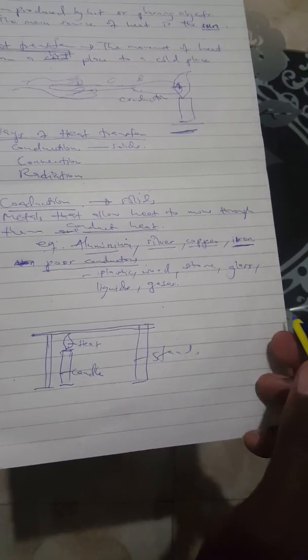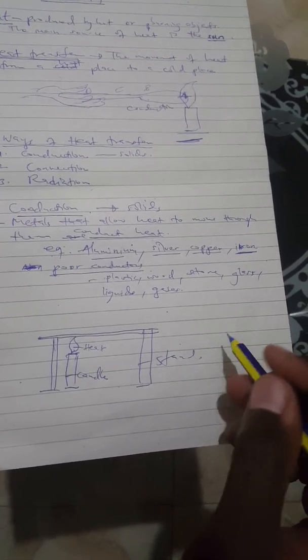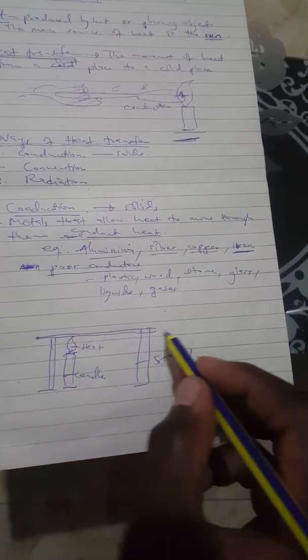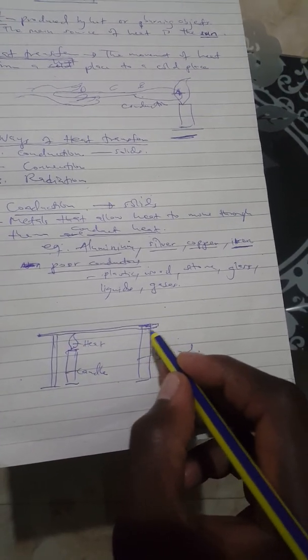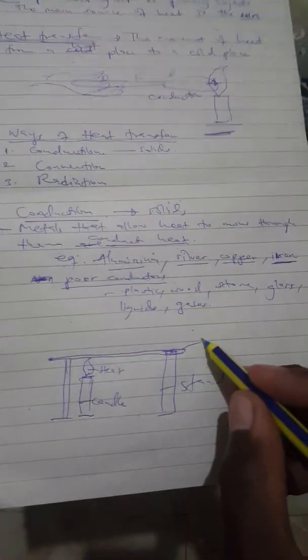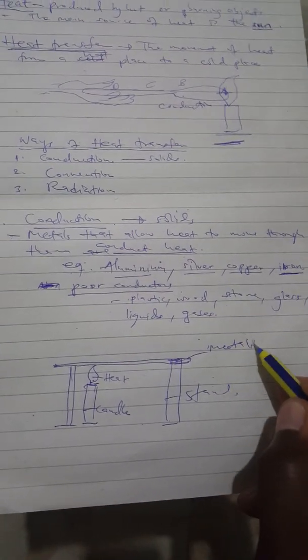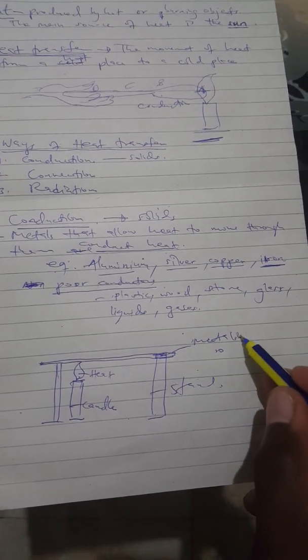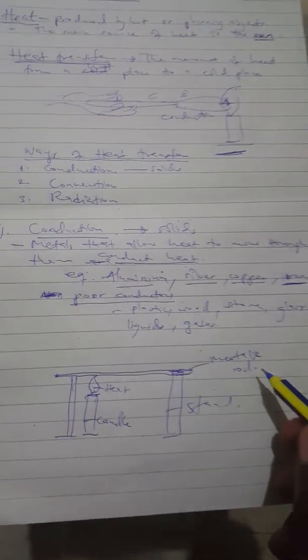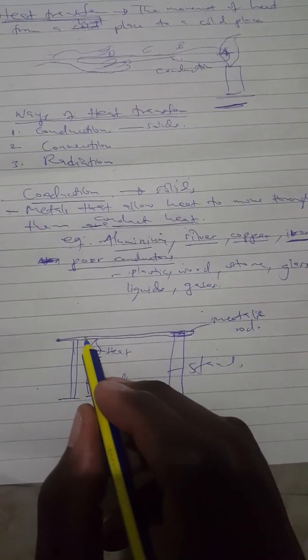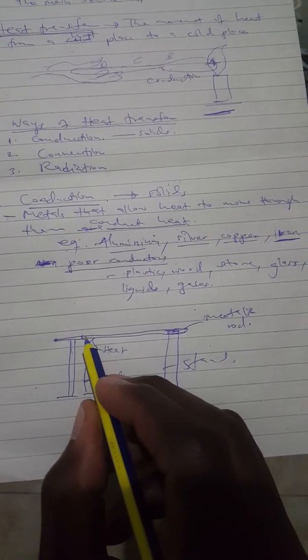Then this one is a stand, as I just mentioned. Then you'll realize that on top is a rod. By this rod I mean a metallic rod. Let me just write it. It is a metallic rod, and then we are putting wax, or at times you can use oil.